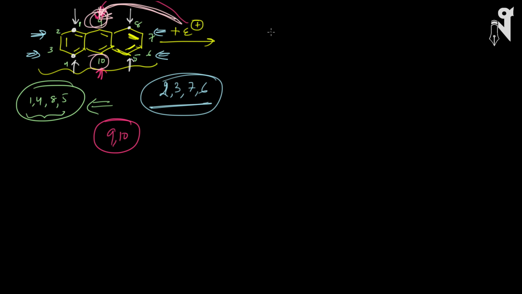Why? Let's understand. If the electrophile attacks the 9th position, let's suppose, this is how the molecule will look. Basically, the pi bond will break heterolytically. At one particular carbon the positive charge will come, and at the other carbon the electrophile will attach. So let me show you how it will look. Here it will be hydrogen. Here it will be the electrophile, when it has attacked the 9th position, and there will be a double bond here, and a plus charge created on the 10th position. So the ninth position has got an electrophile, and the 10th position has got a plus charge.